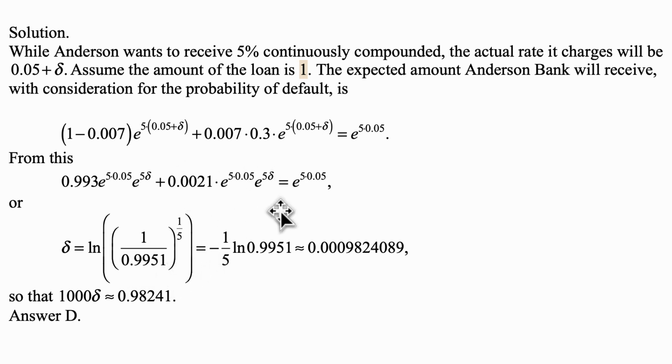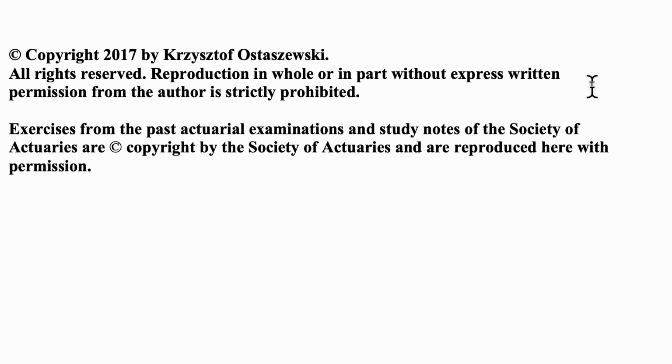And then solve this for delta, and delta is equal to the natural logarithm of 1 over 0.9951 to the power 1/5. That's negative 1/5 times natural logarithm of 0.9951. That's approximately 0.00098240889, and 1,000 times that is approximately 0.98241, and that's answer D.